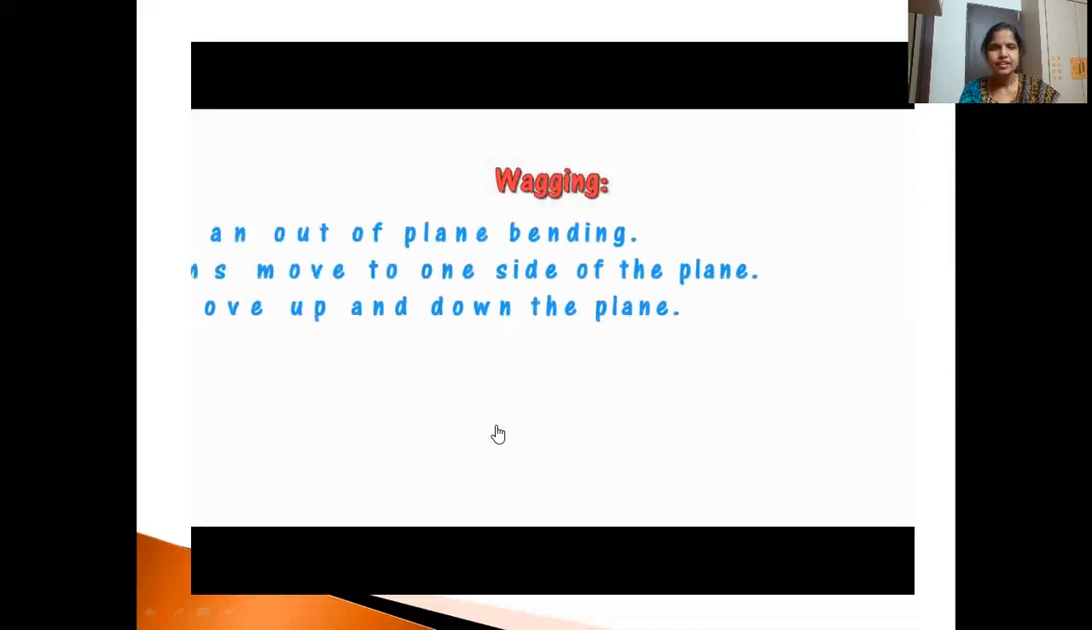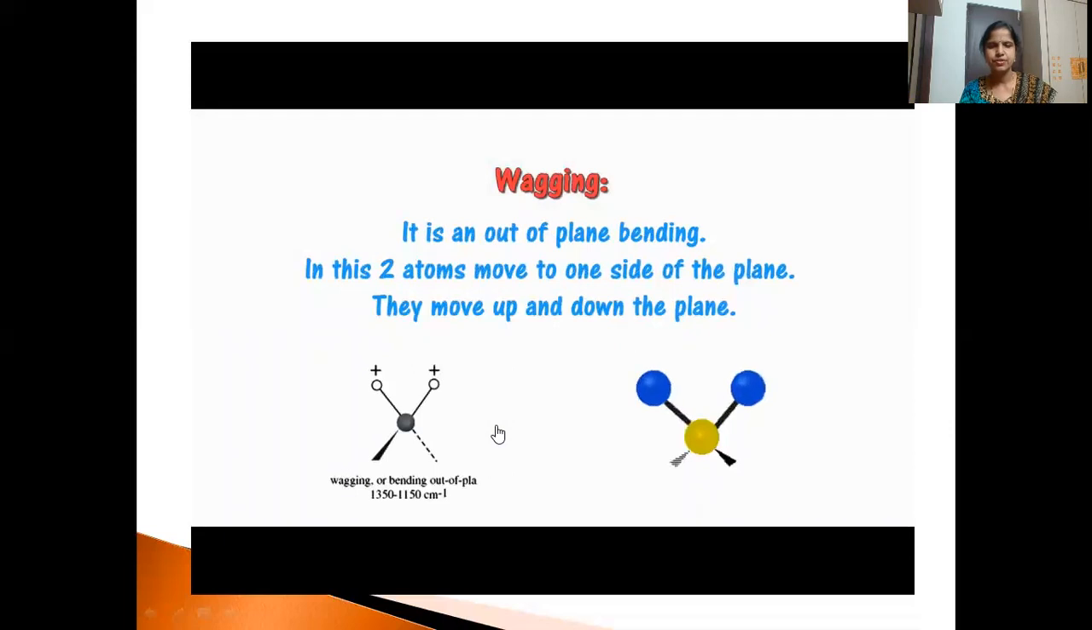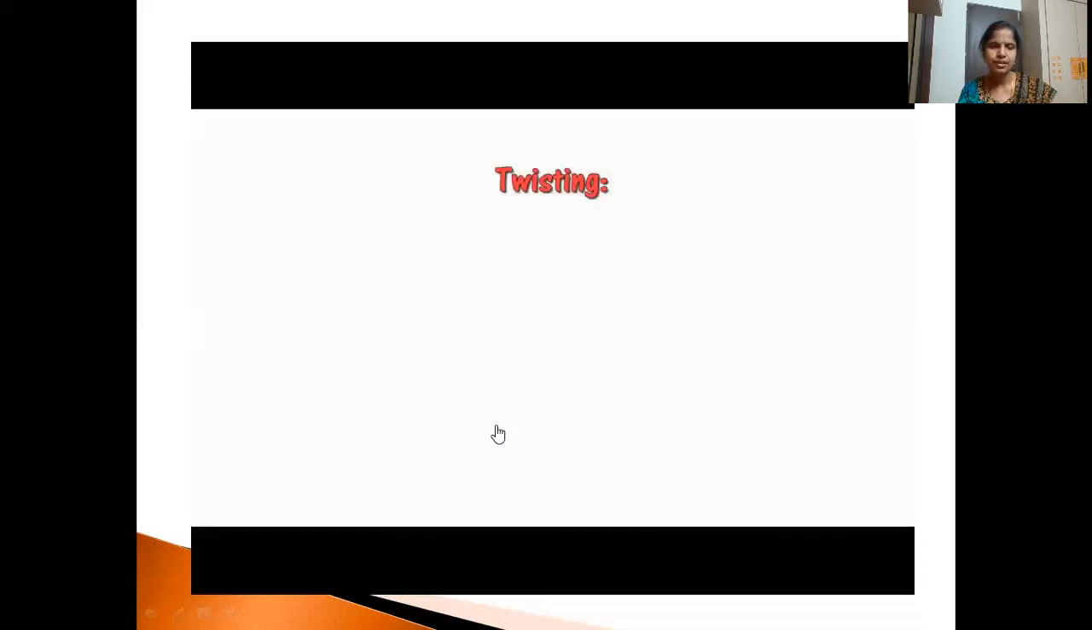Then wagging. Wagging is out of plane bending. So in this, two atoms move to one side of the plane. They move up and down. That means plus means both the atoms are moving towards the observer. So it is observed at 1350 to 1150 centimeter inverse. You can see both the atoms moving towards, that means plus. If they are moving away, we represent it as minus. So this is out of plane. It is coming out of the plane, going back of the plane like that.